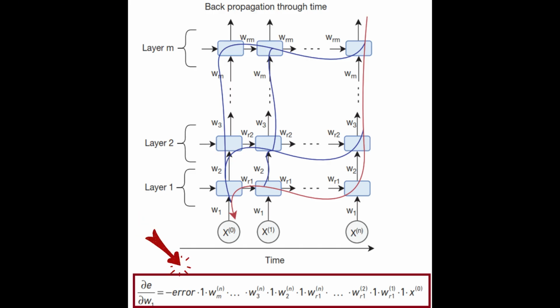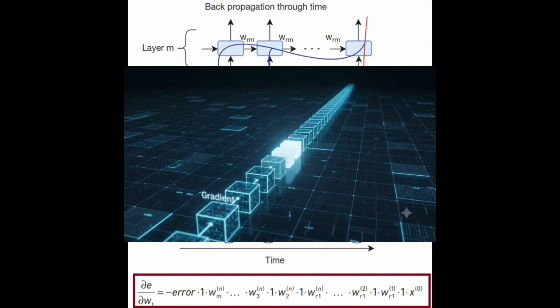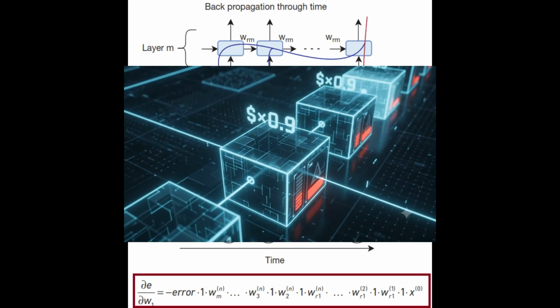Before discussing the result, let's clarify the notation. The subscripts identify different weights in the network. The superscripts in parentheses represent time steps. To keep the mathematics simple, let's assume a linear activation function whose derivative is equal to 1. This allows us to focus only on the effect of the recurrent weights and ignore the contribution of the activation function. Notice that the gradient contains a long chain of multiplications involving the same recurrent weight.